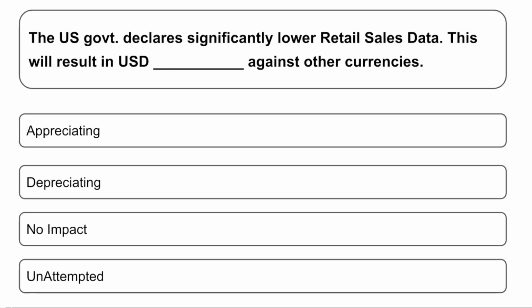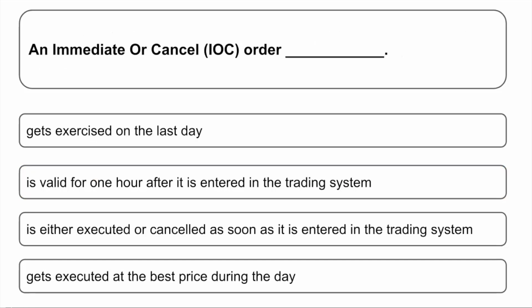The US government declares significantly lower retail sales data. This will result in USD dash against other currency. So they have declared relatively lower retail sales data. So what will happen to USD? Of course, the USD will depreciate, right? Because when you have very high retail sales data, it implies that the USD is going to appreciate. But this time it is declared that the retail sales data is lower than what they were expecting, so it is going to depreciate.